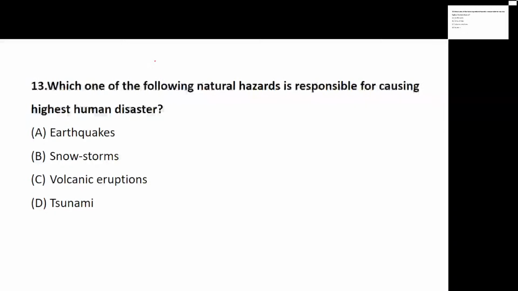Yes, Sarika, you can state the question number and the answer for question 13. Others also can definitely say the natural hazard which is responsible for human disaster. Okay, yes. Now when we talk about, please try to understand these questions.